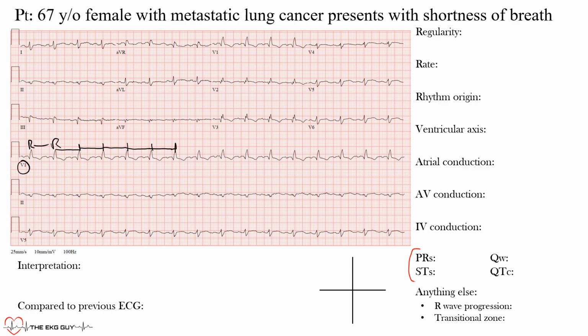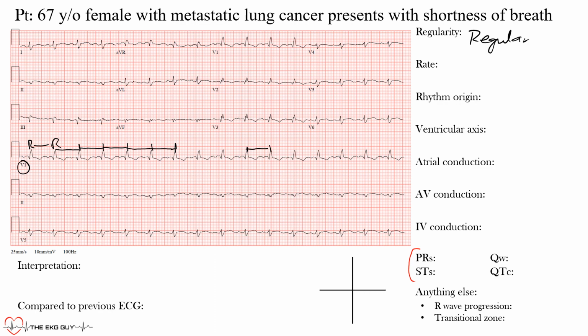Okay, and in this case, actually, if you were to measure all these out, they are pretty much the same. Okay, and that's why we would call this a regular rhythm. So a regular rhythm here. Okay, if it was not regular, we'd call it irregular, and then we'd have to decide if it's irregularly irregular or regularly irregular. Okay, so we won't get into that because this is a regular rhythm.